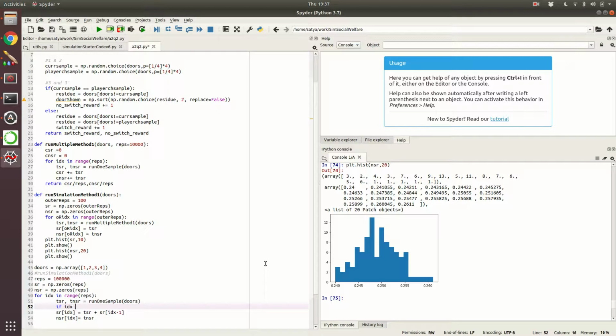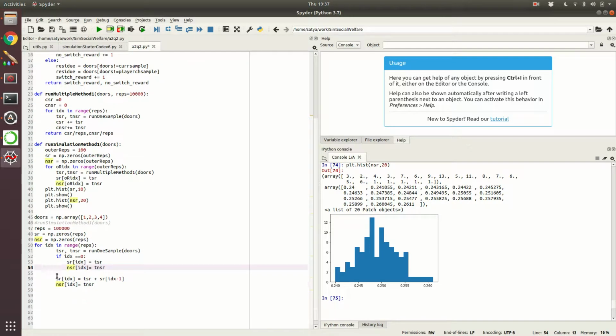So we have to do this. If IDX is 0, then this update is simple. You just do this without looking up the previous stuff. Okay, so this SR of -1 doesn't make sense. I don't know if you are following, but anyway, I hope you are. So this is this. Else, we do this business into IDX.